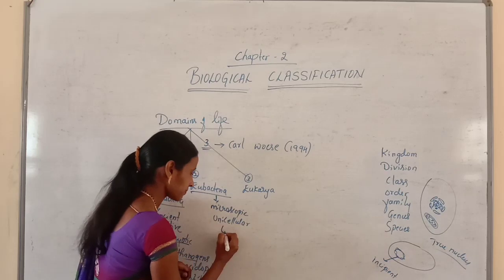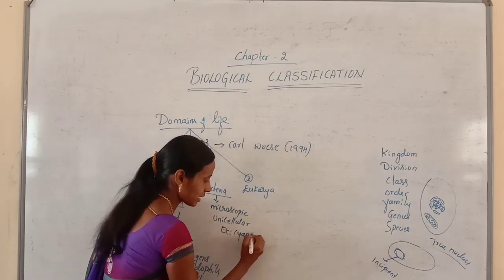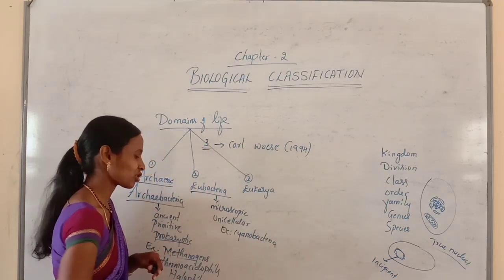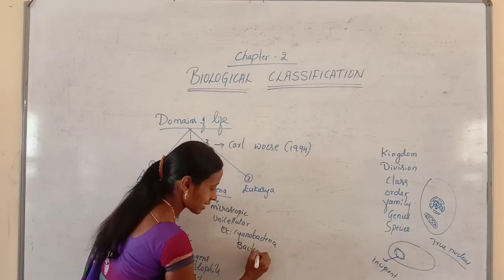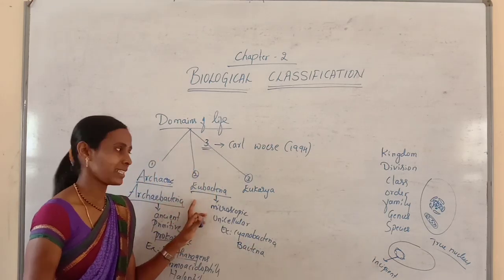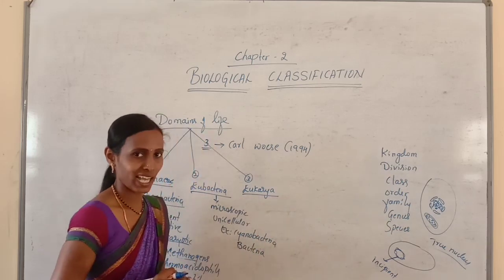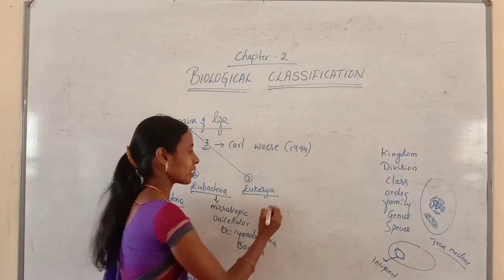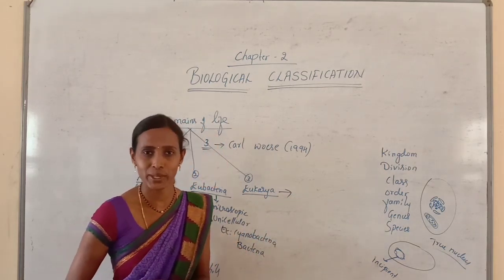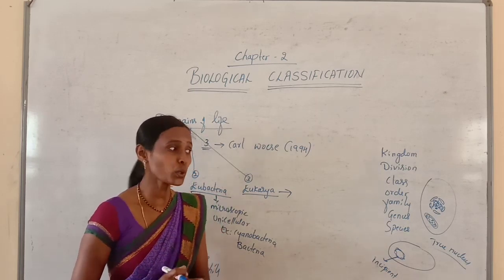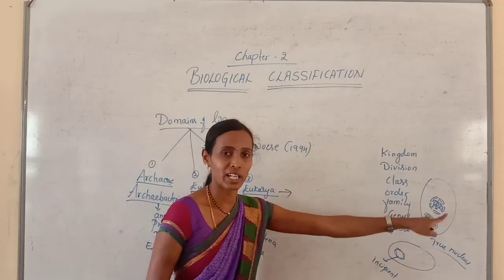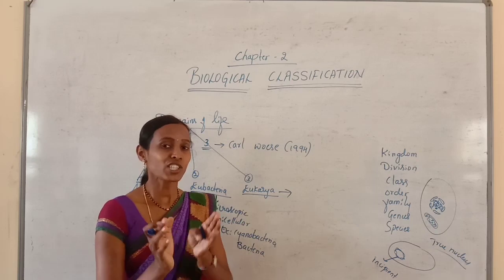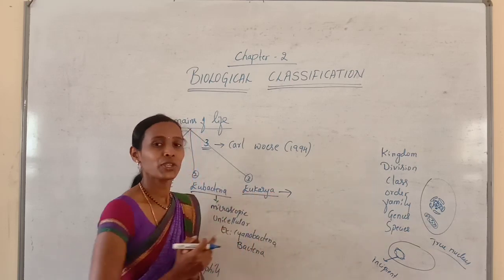And examples are cyanobacteria, commonly called blue-green algae, that we will be discussing later in this chapter, and common examples are bacteria. So this is about eubacteria, and the third group is called eukarya. As I mentioned, eukarya refers to organisms that contain a true nucleus. These are the advanced group of eukaryotic organisms which contain a true nucleus and membrane-bound cell organelles. All membrane-bound cell organelles are present and the nucleus is enclosed by a nuclear membrane. Such a group of organisms are included in the group eukarya.